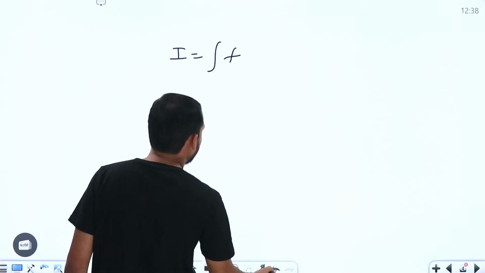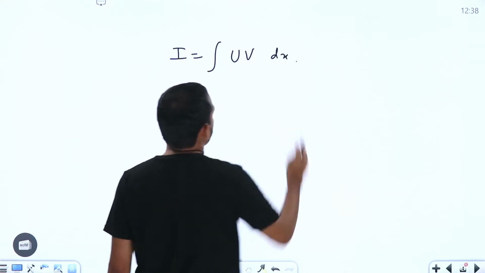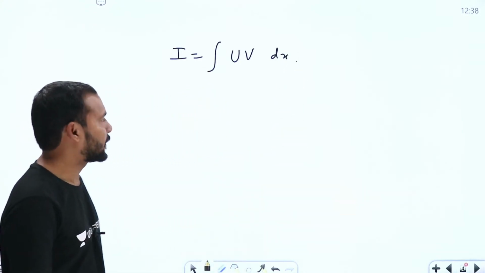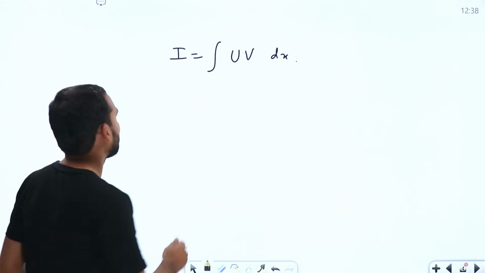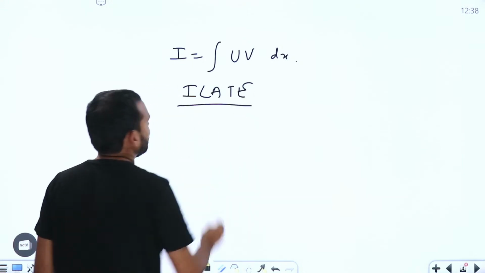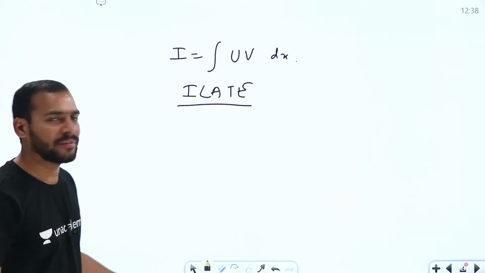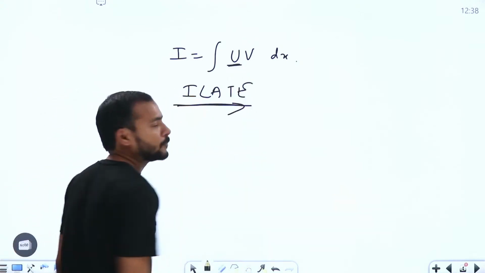So if I have two things here, u into v dx, if I am able to write the given function as a product of u into v, then I can apply the rule called ILATE, which tells us which is u and which is v. Based on the sequence, we give priority to u.